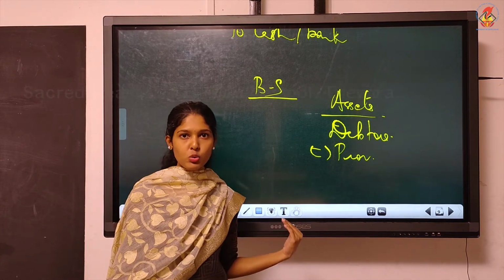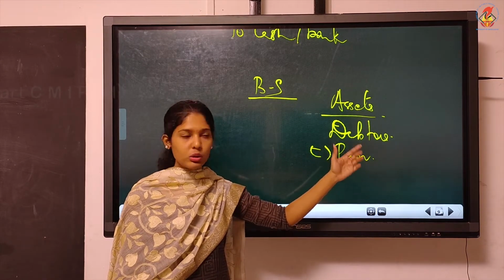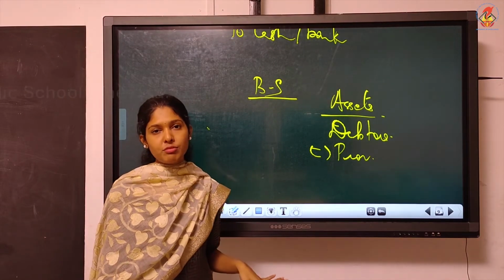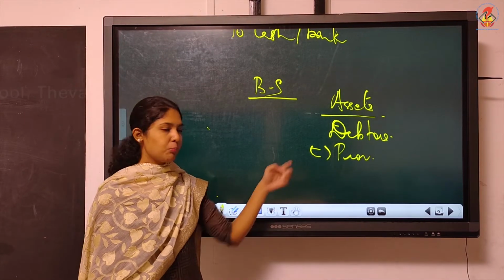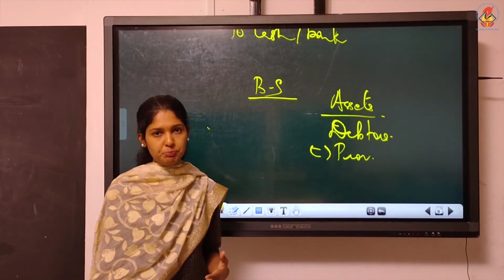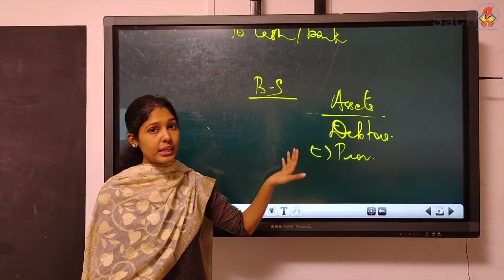We need not write closing entry. So debtors we have closed already. Debtors is an asset. How will you close it? It would be transferred to the opposite side of realization, but that they have done already. What about provision? What they will do with provision or what they would have done with provision? Provision is basically, sorry, basically a liability.